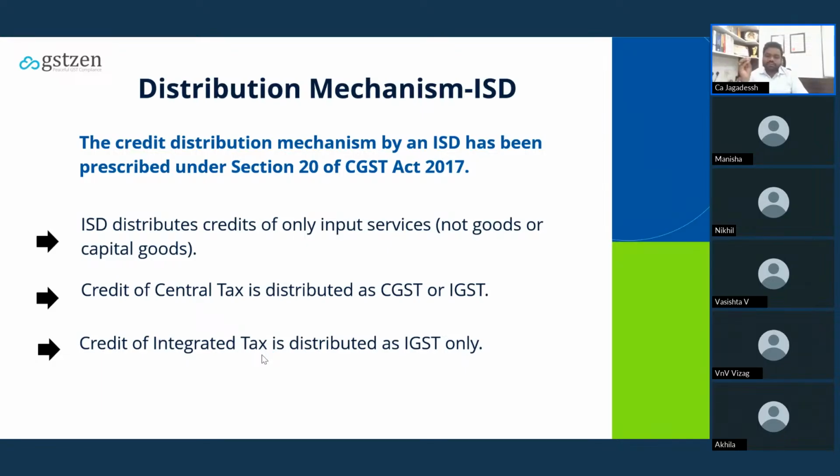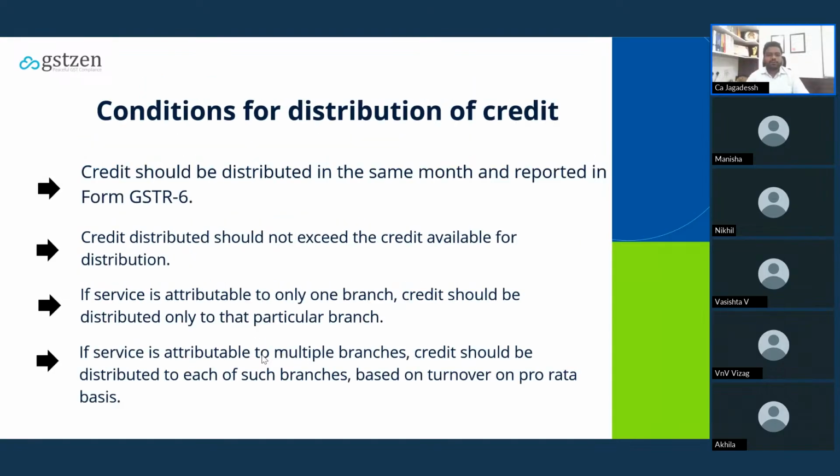Whatever IGST you received, the same way you distribute it as an IGST only to all the units, including Karnataka regular registration. So what are the conditions? Now we'll see the conditions for distribution of credit.